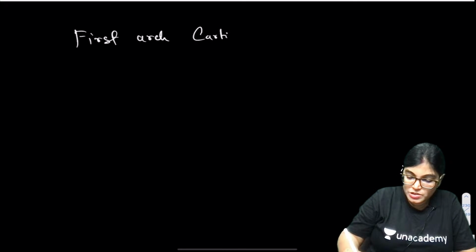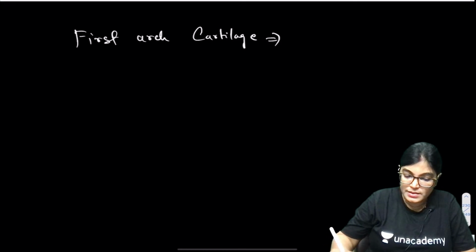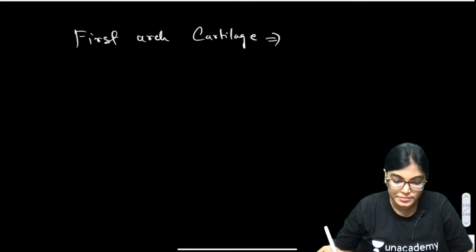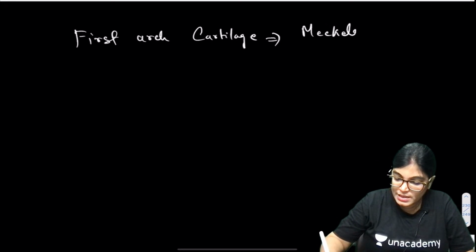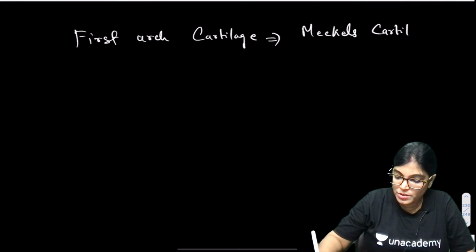If we talk about first arch cartilage, the first arch cartilage is Meckel's cartilage, and the structures derived from Meckel's cartilage are the following.